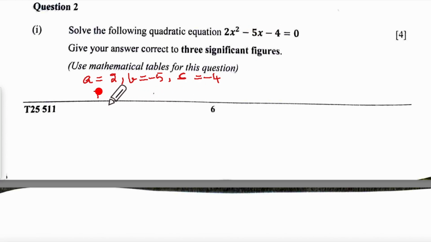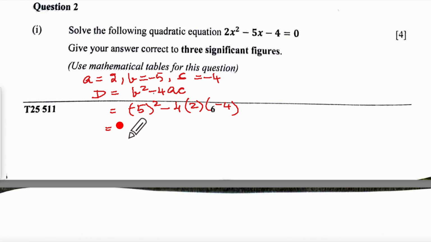So we will first find the discriminant, which is b square minus 4ac. So minus 5 whole square minus 4 into 2 into minus 4. That will give us 25. Minus into minus is plus 32. That gives us here